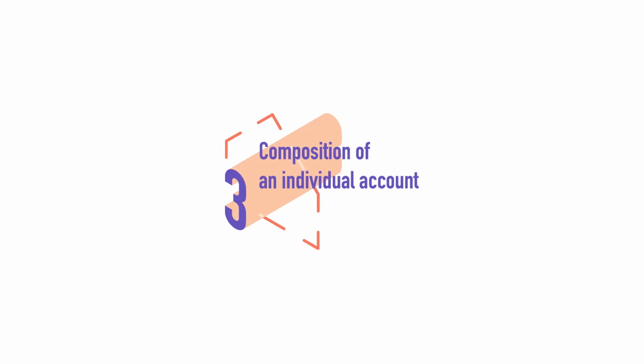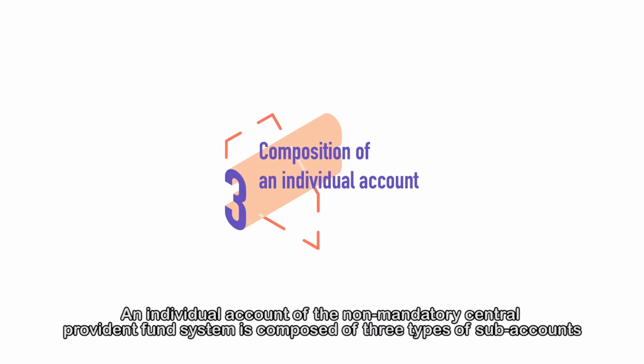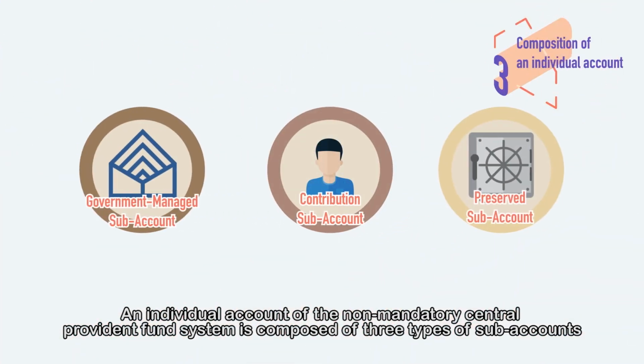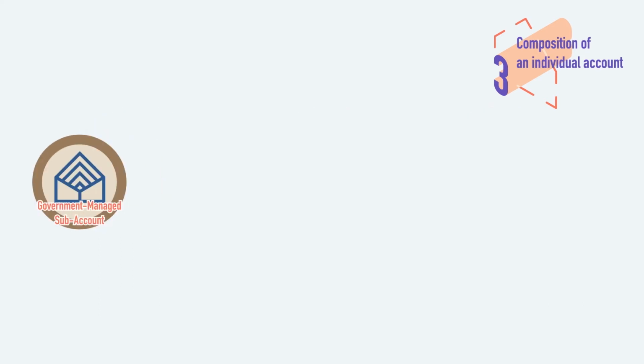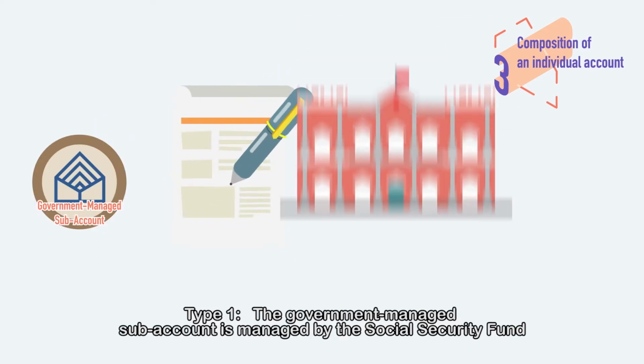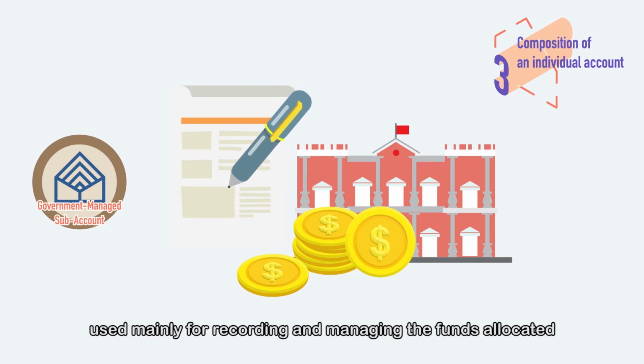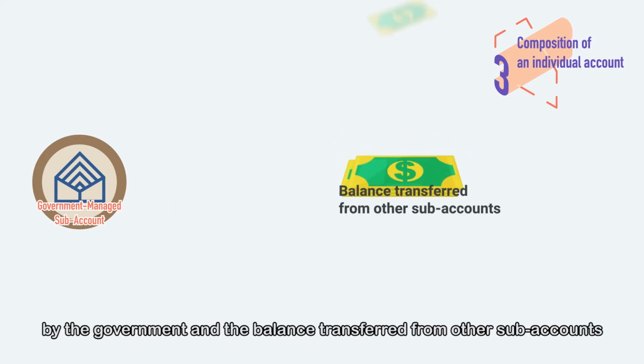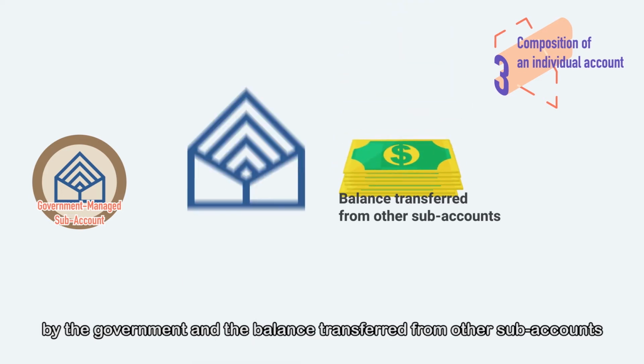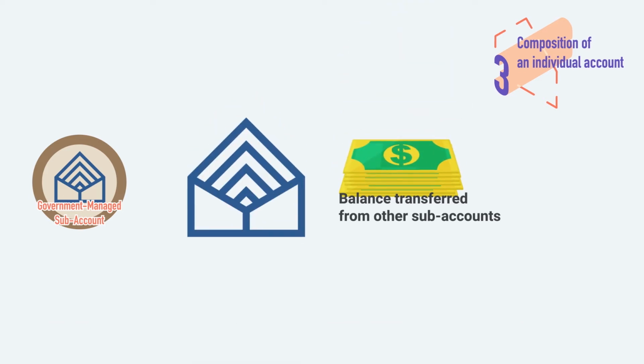3. Composition of an individual account. An individual account of the non-mandatory Central Provident Fund system is composed of three types of sub-accounts. Type 1. The government-managed sub-account is managed by the Social Security Fund, used mainly for recording and managing the funds allocated by the government and the balance transferred from other sub-accounts.